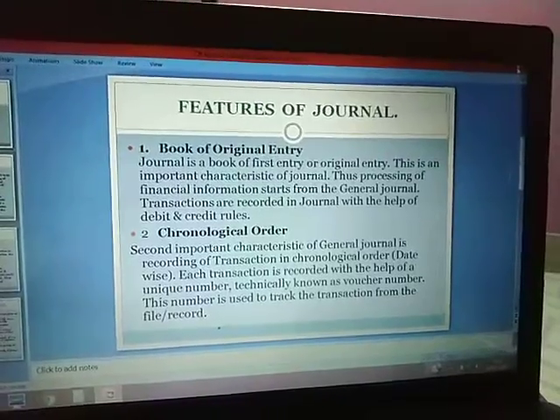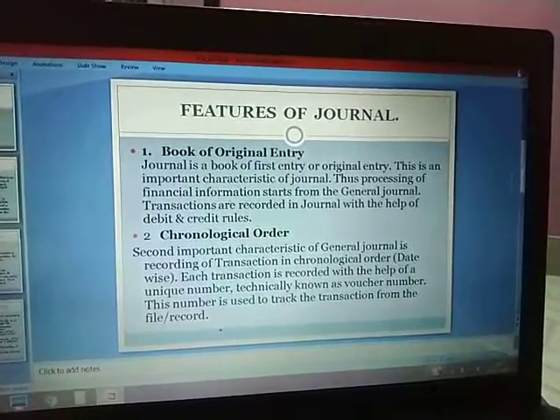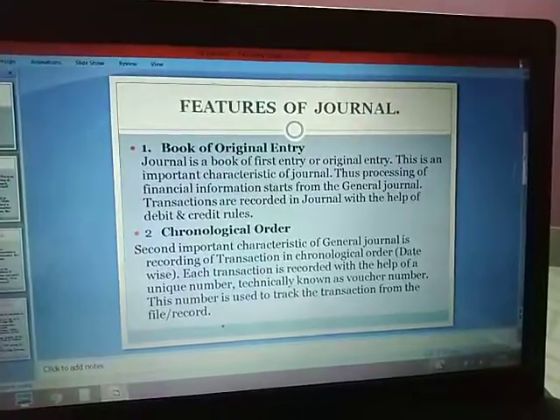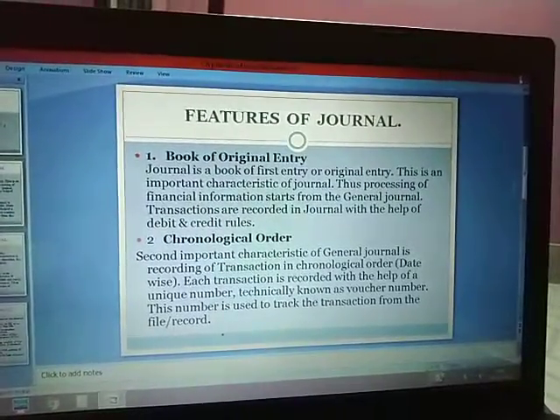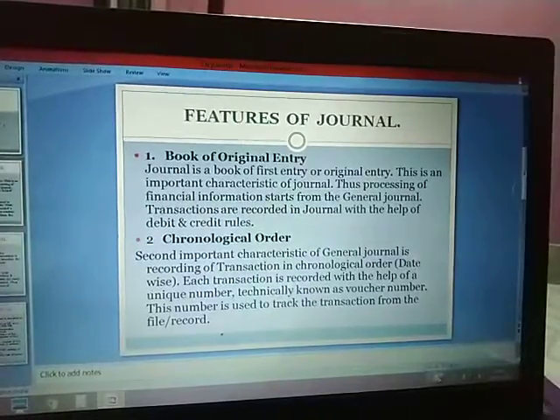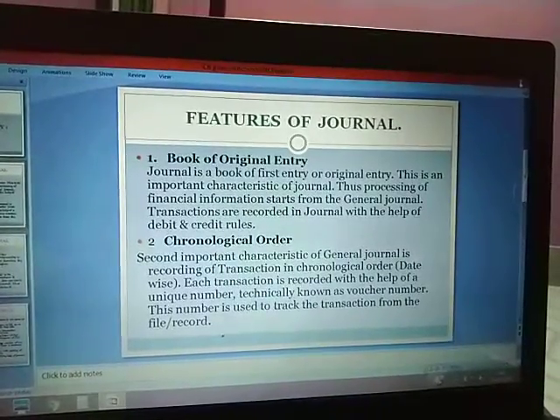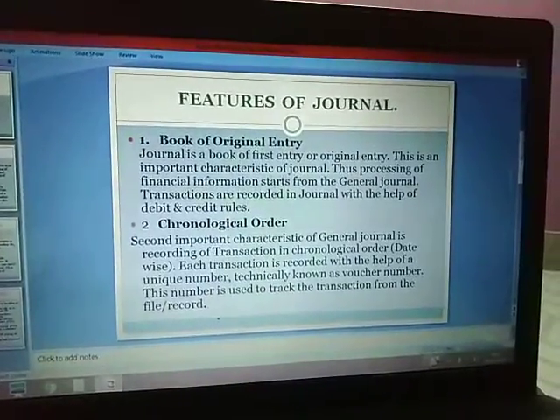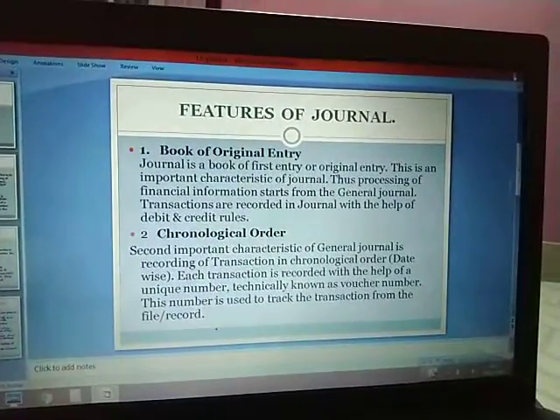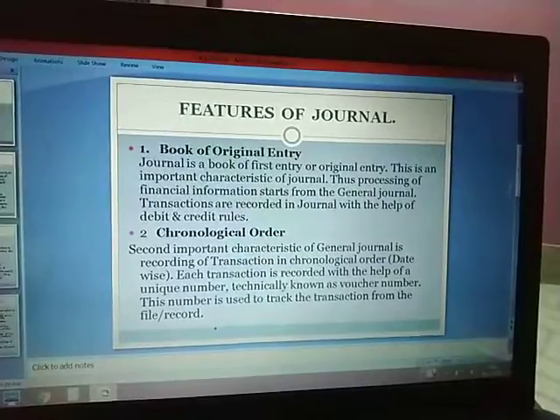Hello students, today we will be discussing a new topic, that is features of journal. Yesterday we had just begun our new chapter, journal, and by now you all must be knowing what a journal is. Still, I am again giving a definition and a quick revision for you all.